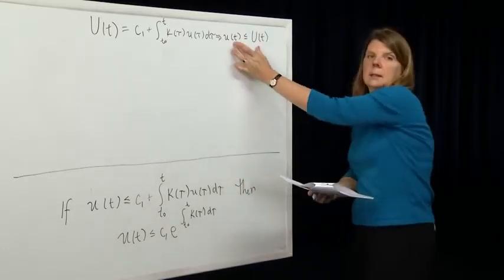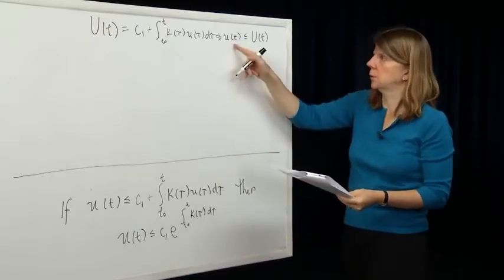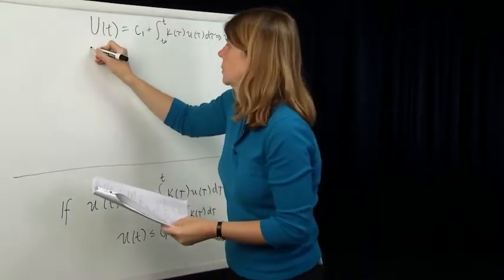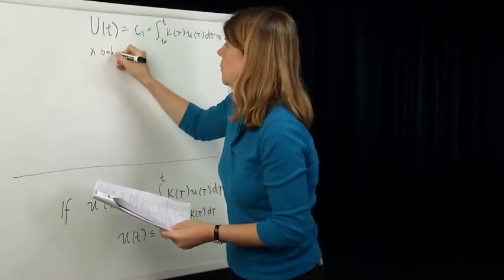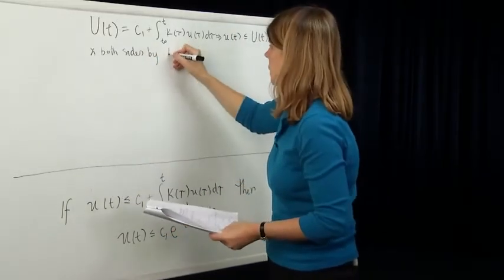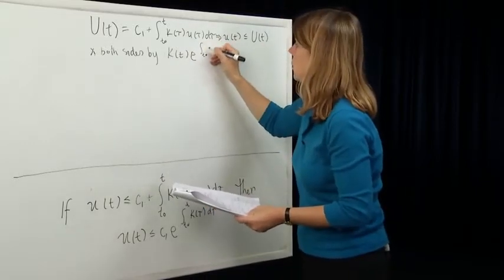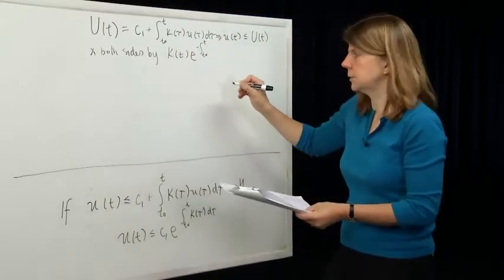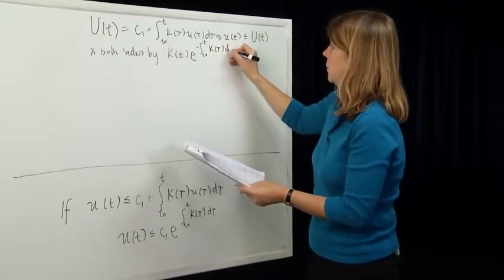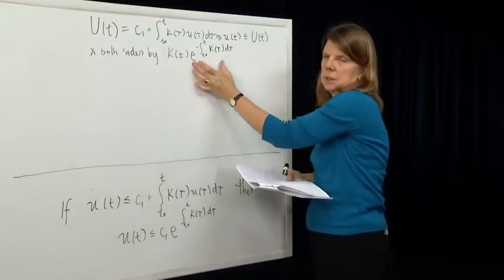Okay, so now let's take that inequality and multiply both sides of it by a non-negative function, which is k of t e to the minus integral from t0 to t of k of tau d tau. This is non-negative because k is and that exponential is.